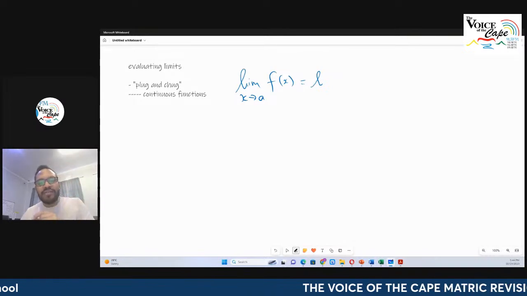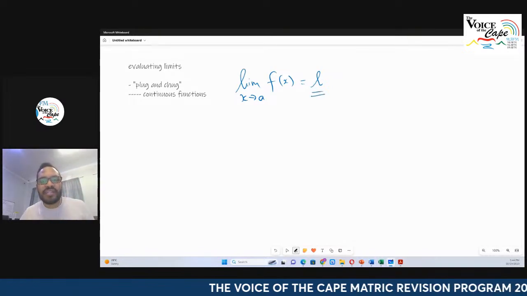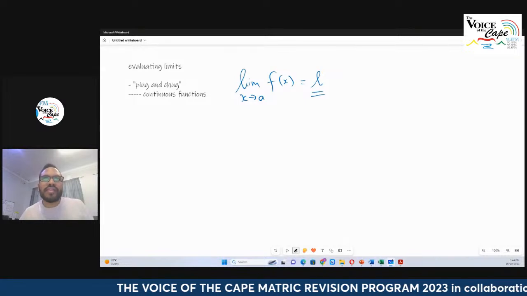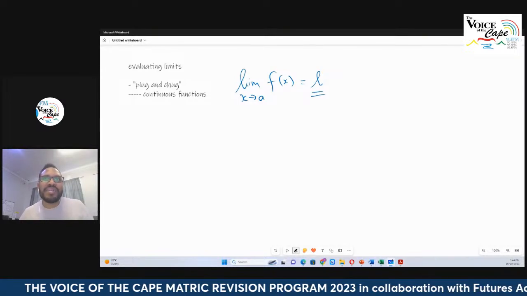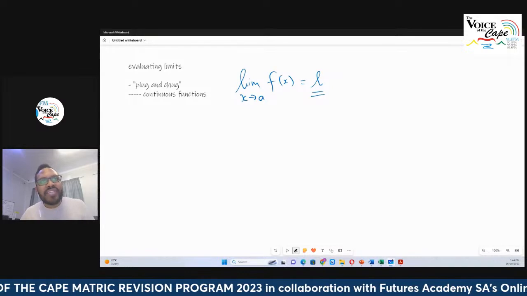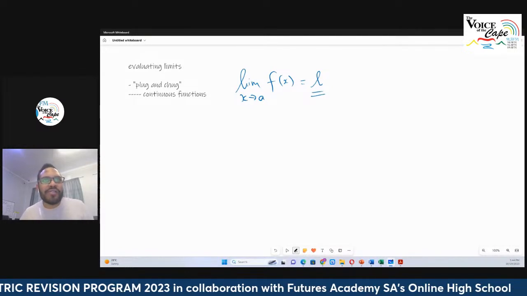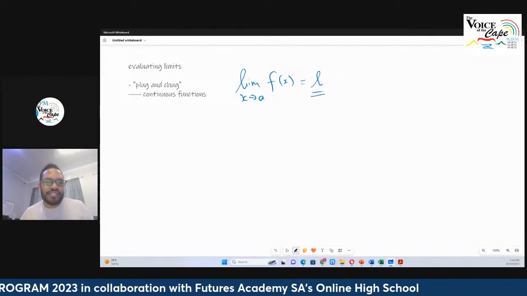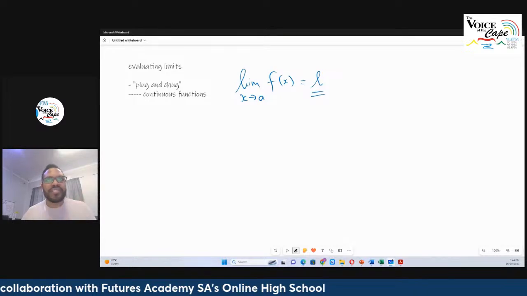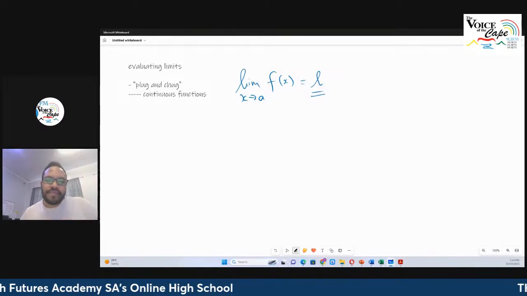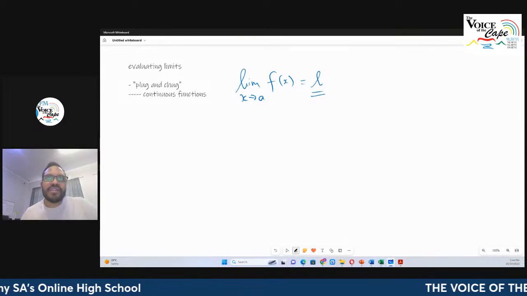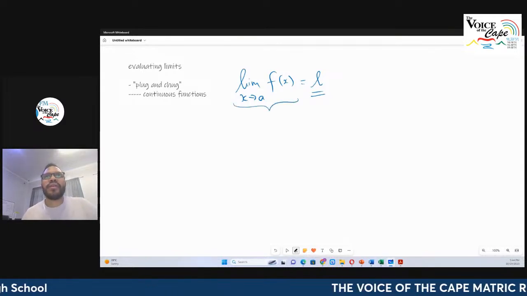Now, what does this mean? This limit, this entire limit, is the value L as we run towards a particular value of a certain function.